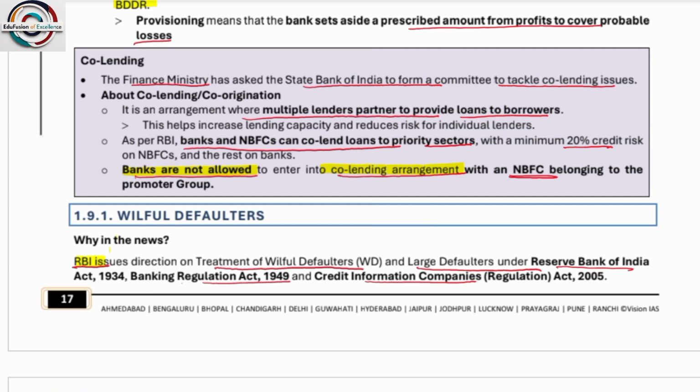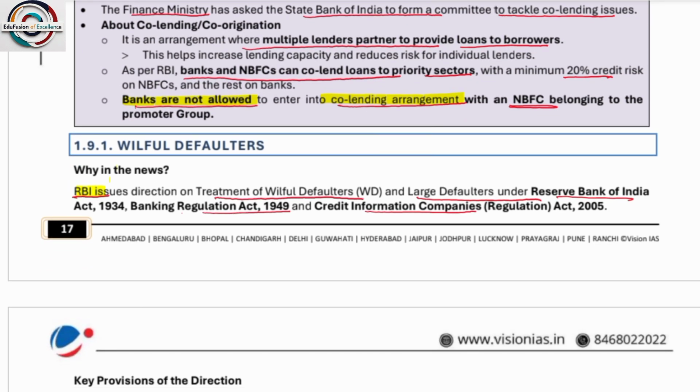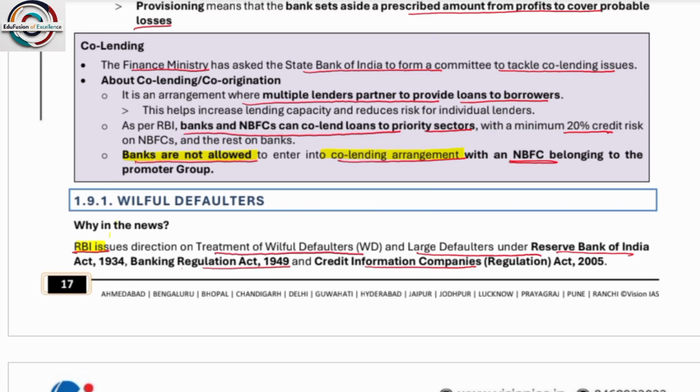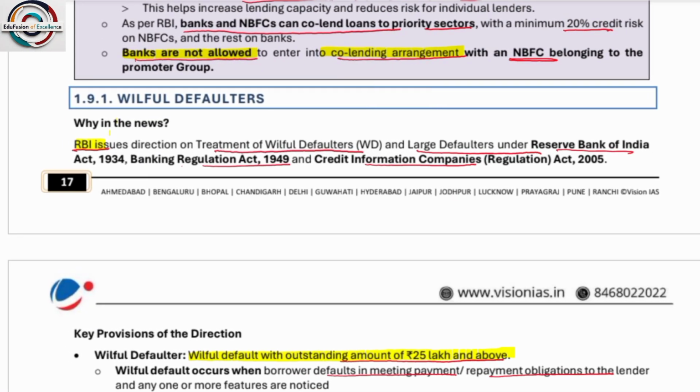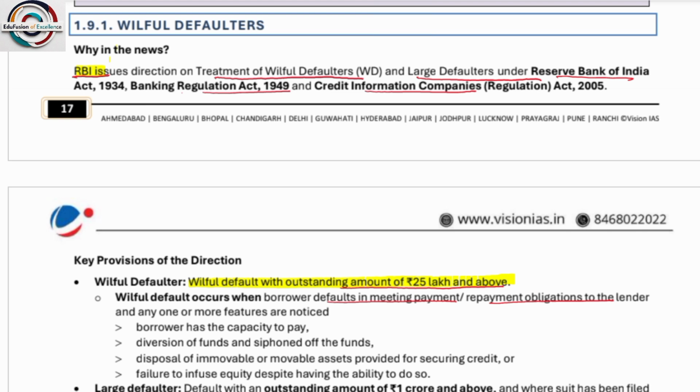SARFAESI Act, Insolvency and Bankruptcy Code, National Asset Reconstruction Company, Prabha Portal, RBI revised NPA provisioning norms for cooperative banks. Classification of non-performing assets. So these are some of the steps taken by the government.